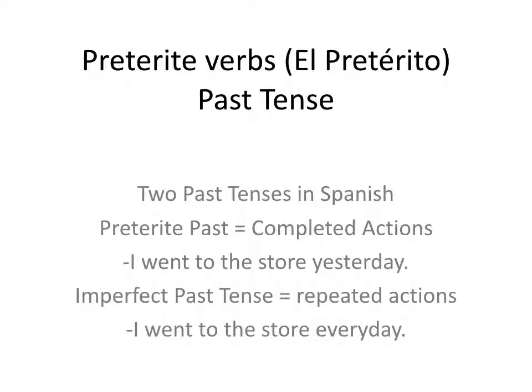Alright, so we're going to learn about the preterite past tense verbs. Now that's kind of a weird word, you've probably never seen it before, preterite. But preterite just means basically past tense. And so what is past tense?